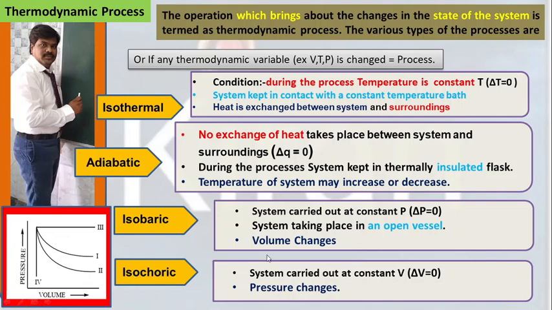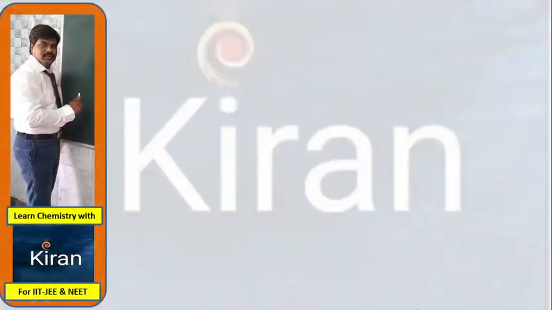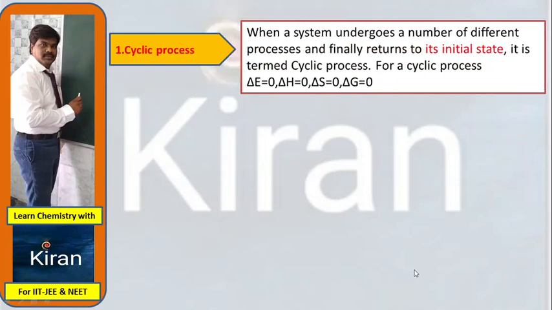Three more different types of processes we have, which is cyclic process. When a system undergoes a number of different processes and finally returns to its initial state, it is termed a cyclic process. For a cyclic process, delta E is equal to 0, enthalpy change is also equal to 0, entropy change is also equal to 0, Gibbs free energy change is also 0.